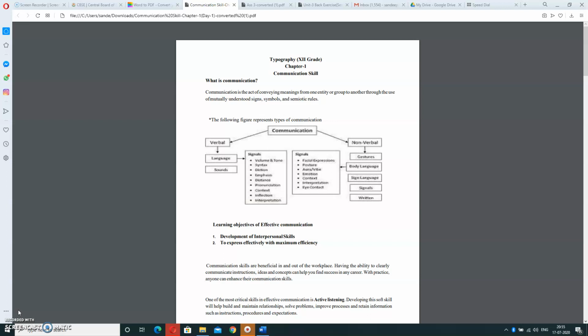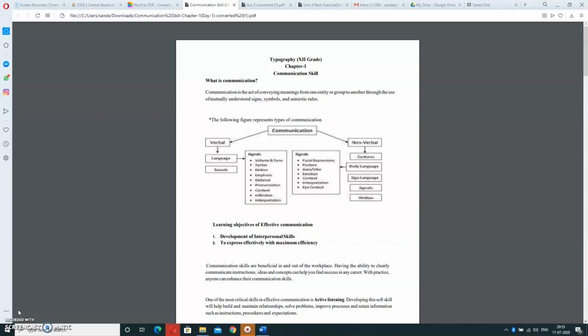While in non-verbal communication, no language is used. Generally, in non-verbal communication, gestures are used. It means your body expressions, your body language, facial expression, postures, your emotions, context, impression, eye contact. These all are part of non-verbal communication.